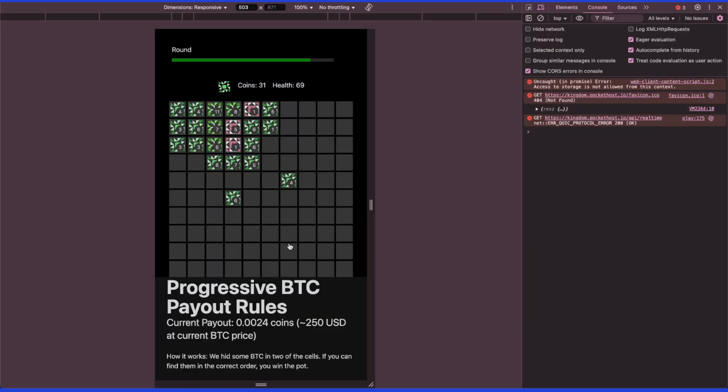Well, now I'm trying to figure out, okay, what would be a fun way to do this? If you can find a cell with some Bitcoin in it, should it tell you it found it? And then you have to defend it for the whole game? That would be really fun. That would be super fun. Then somebody's guaranteed to be a winner.